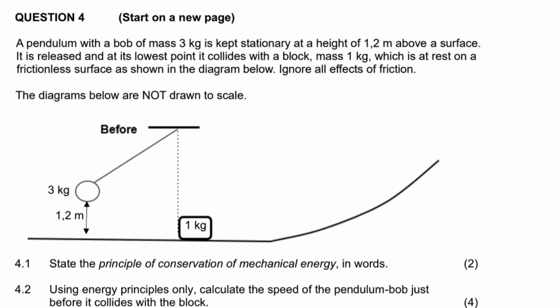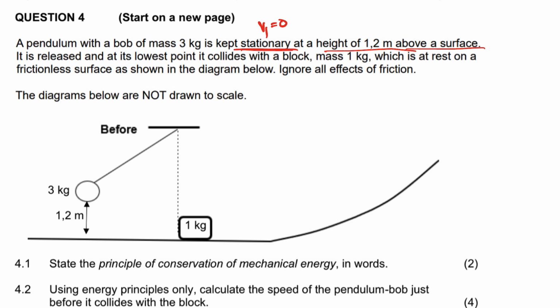This is the Western Cape, September 2024. It's a question of momentum and energy, right? Let's look at this one. It says a pendulum bob with a mass of 3 kg is kept stationary. Very important that. So it's kept stationary. That means the initial velocity is 0 at a height of 1.2 meters above the surface.